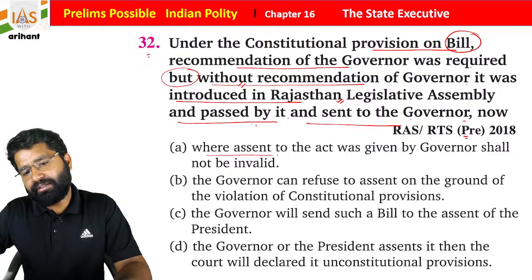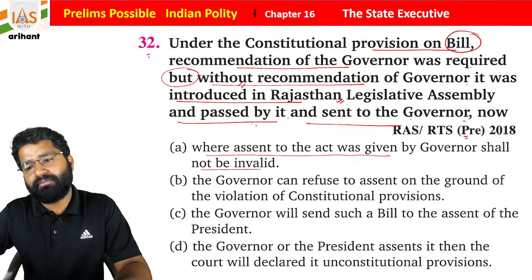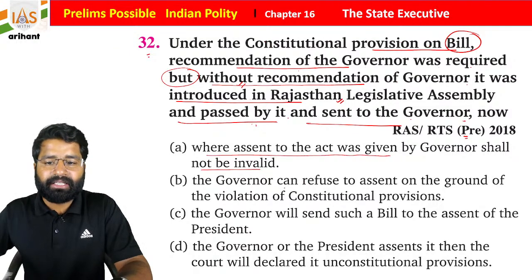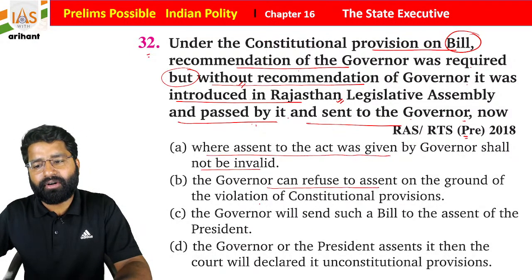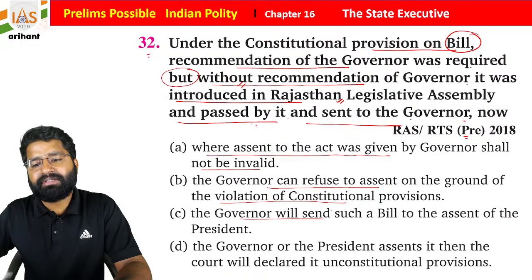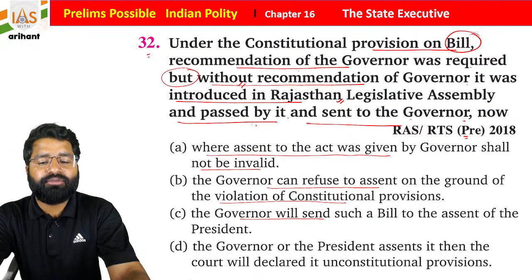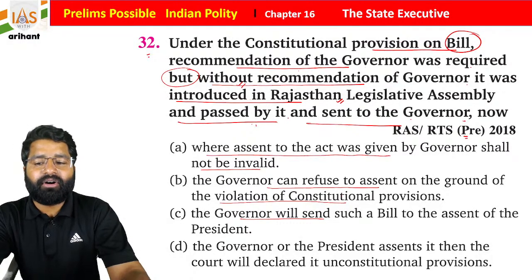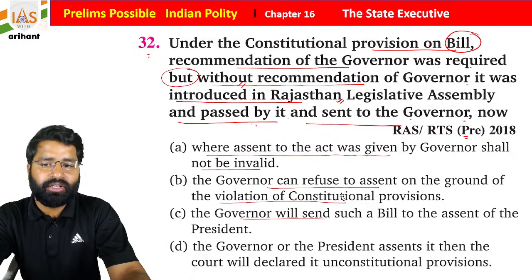Where assent to the act was given by the governor, it shall not be invalid. The governor can refuse to assent on the ground of violation of constitutional provision. The governor will send such a bill for assent to the president, and if the governor or the president assents, then the court will declare this unconstitutional.